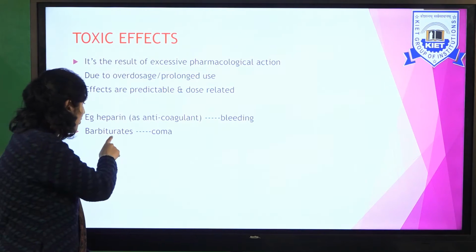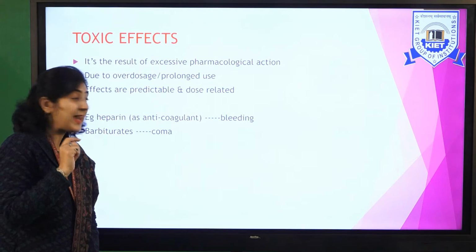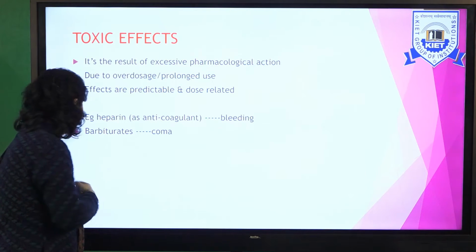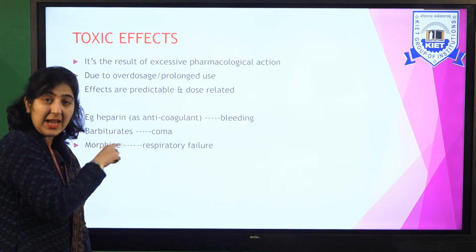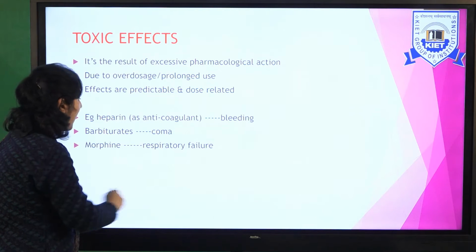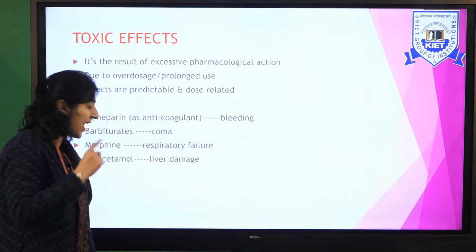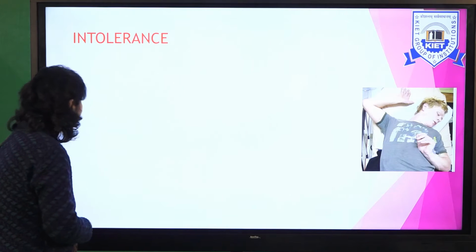Barbiturates. Barbiturates suppress the CNS, brain activity. So barbiturates in higher doses will cause coma. Morphine in toxic dose will cause respiratory failure. Paracetamol in higher dose can cause liver damage.